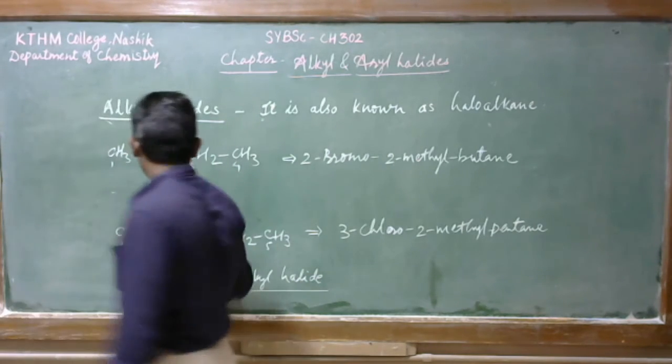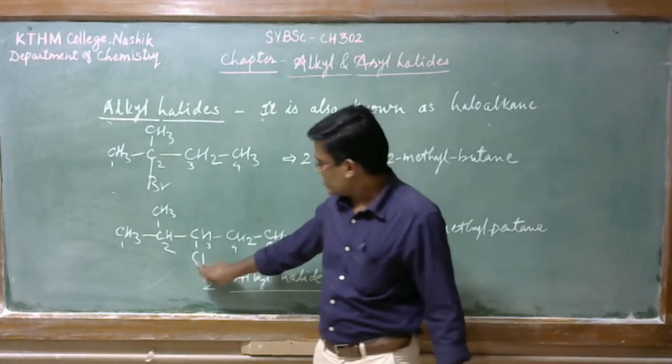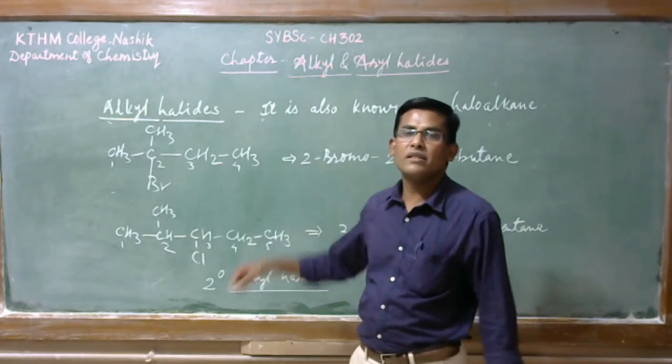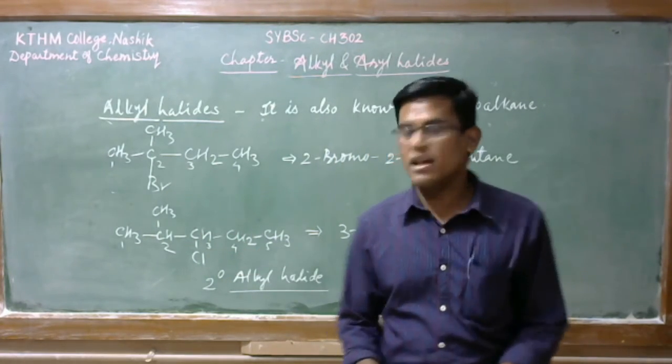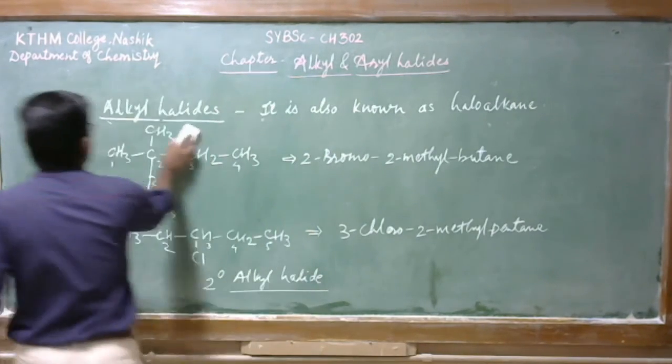One hydrogen is still there, so when you replace this hydrogen, it will become a tertiary alkyl halide. Okay, all right. So the fourth example is,